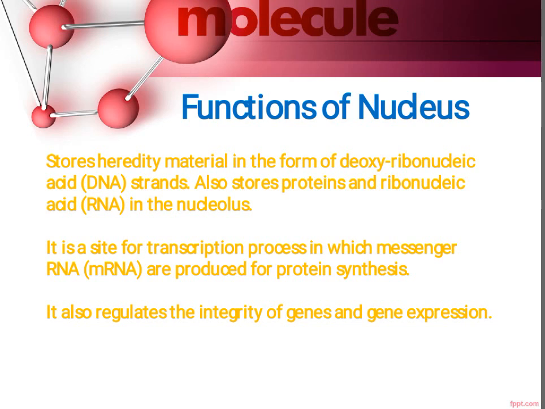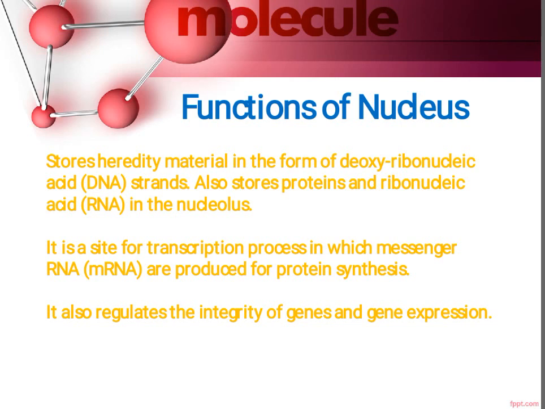The next function is that nucleus is the site for the transcription process in which mRNA or messenger RNA is produced for protein synthesis. Whenever the process of protein synthesis is going on, nucleus produces mRNA which helps in the process of protein synthesis.